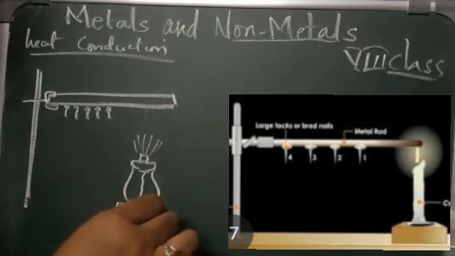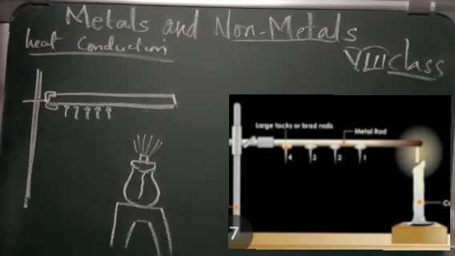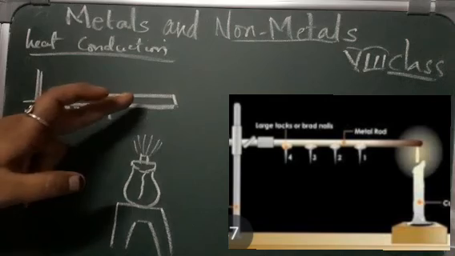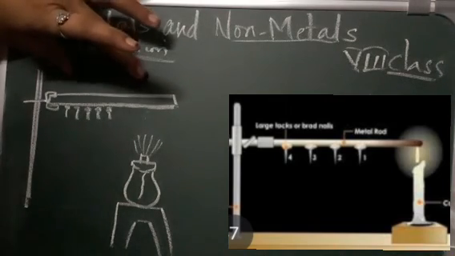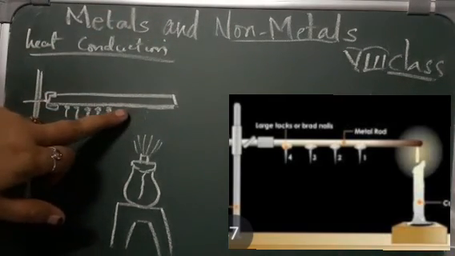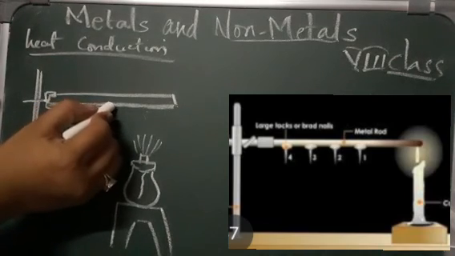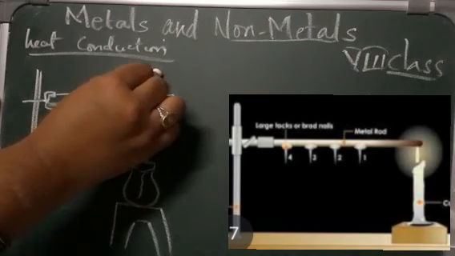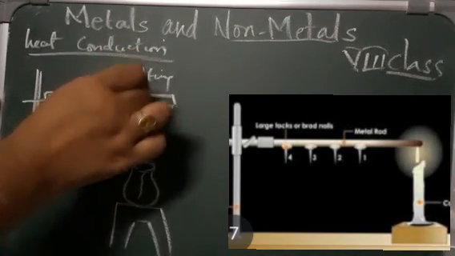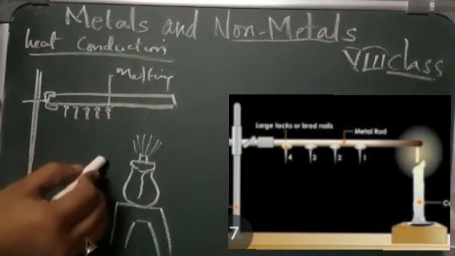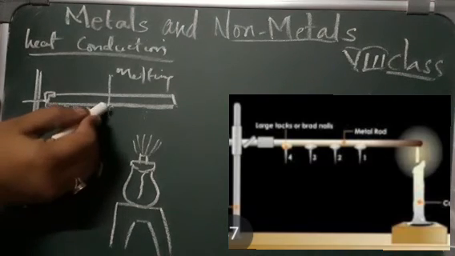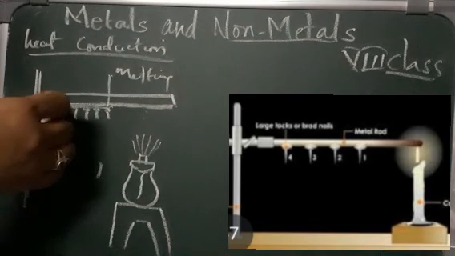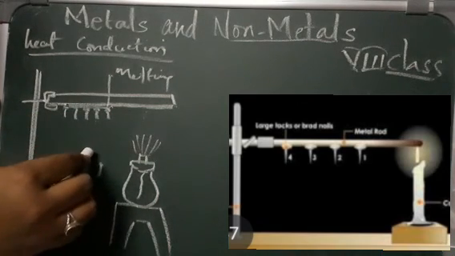So what is this iron rod doing now? When you are heating it, you can see that the whole rod is heated up. Because of this heat, the wax present here will start melting. When it starts melting, the nails start falling down.